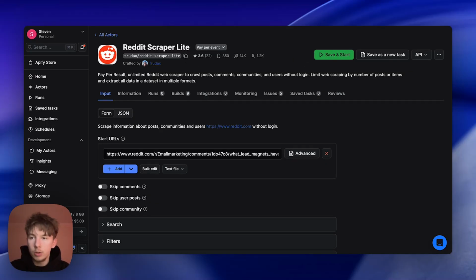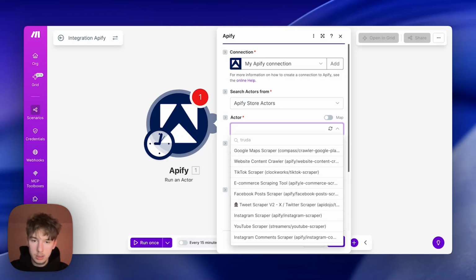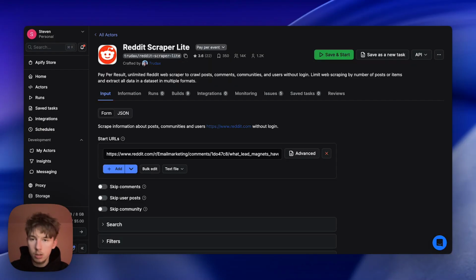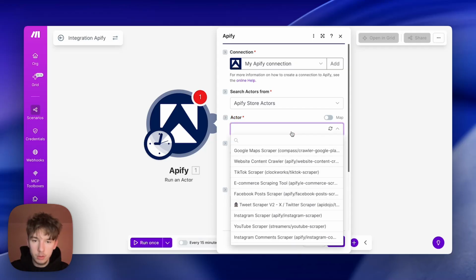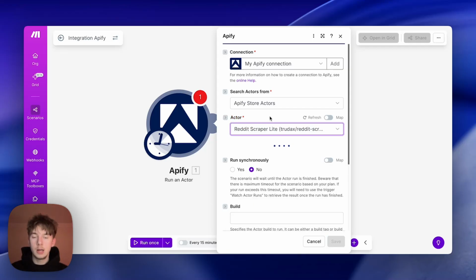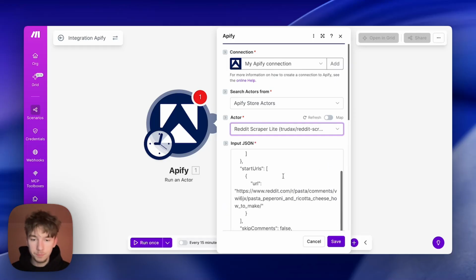And essentially what we can do is head back to make.com real quick and search for it. So if we head over to Apify Store Actors, TrueDAX, Reddit Scraper, let's double check. Reddit Scraper Lite. Oops, it's gone away. TrueDAX, Reddit Scraper Lite, perfect. Now we've got our actor from Apify in make.com, ready to go, okay?